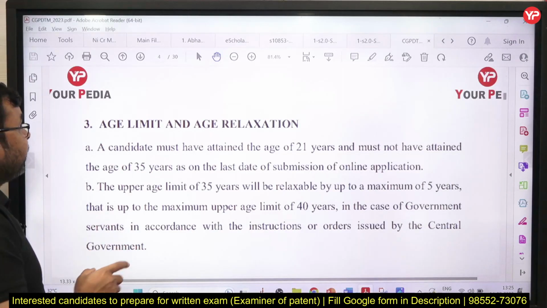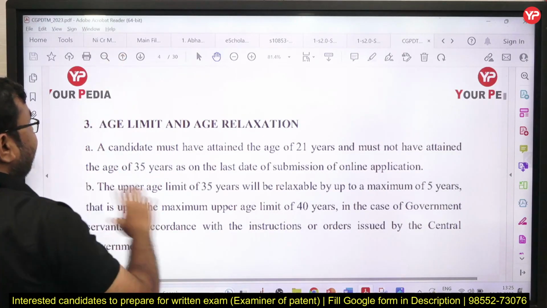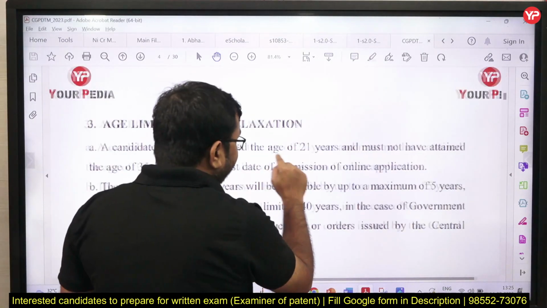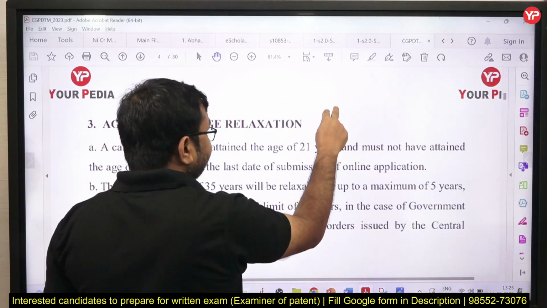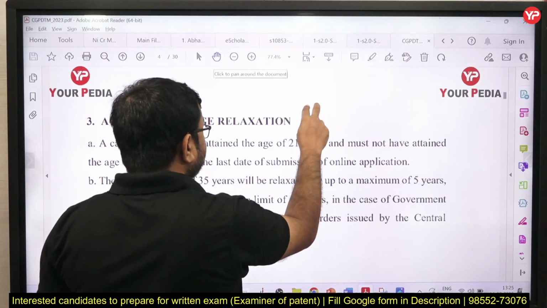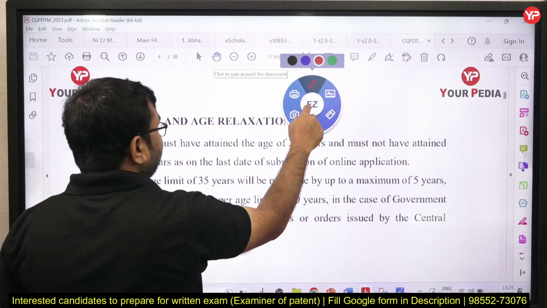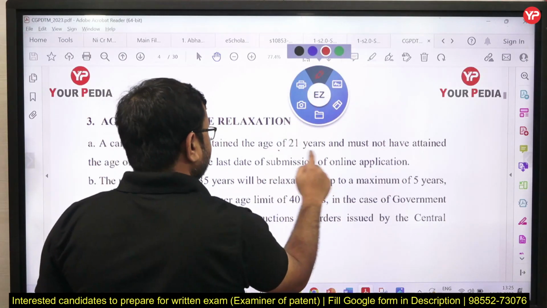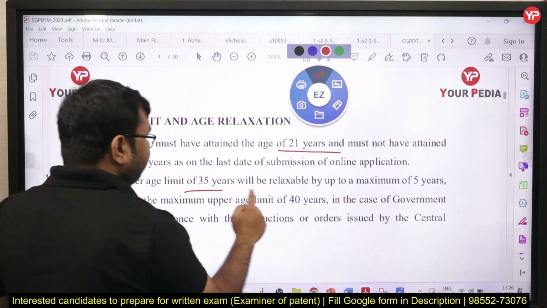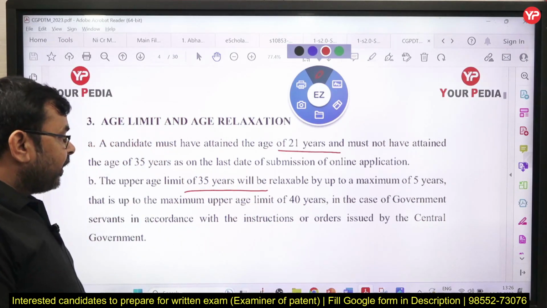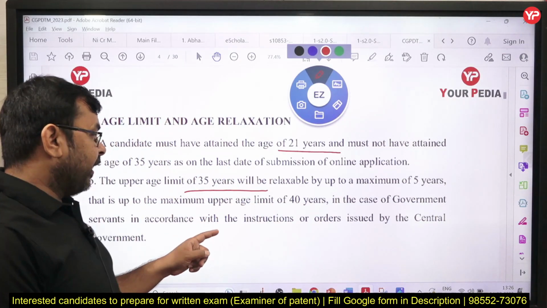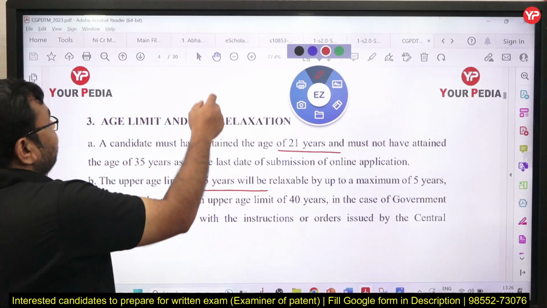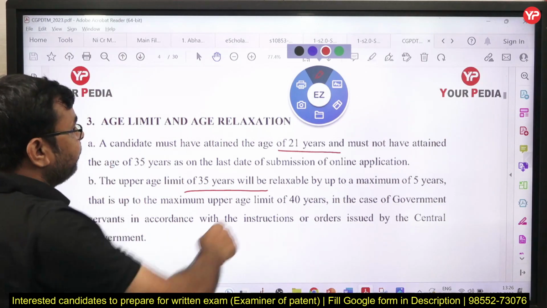Next, if I talk about the age limit, this is good news. 21 is the minimum age limit, you can see here, and 35 is the maximum age limit, and along with this, category-wise relaxations are given here, correct. So this is about the age limits. And next,